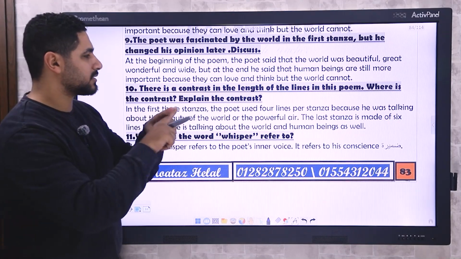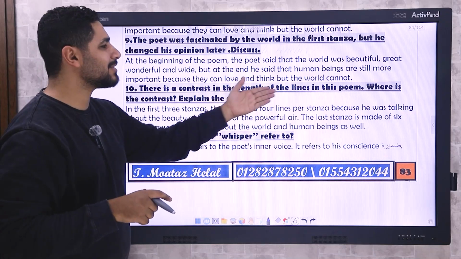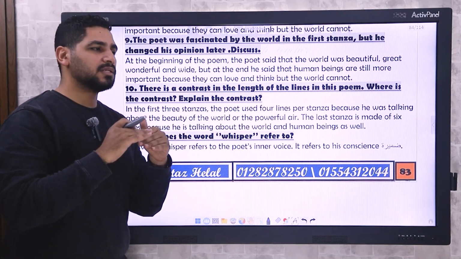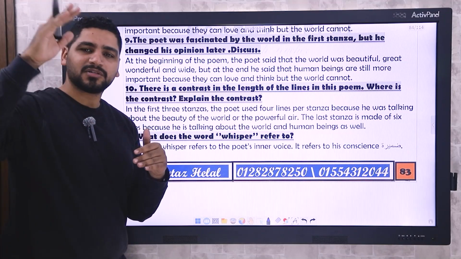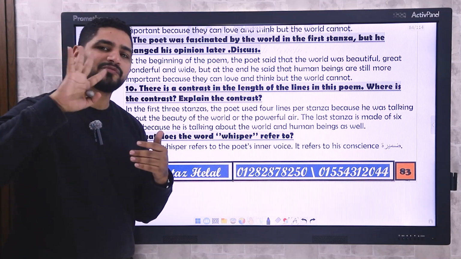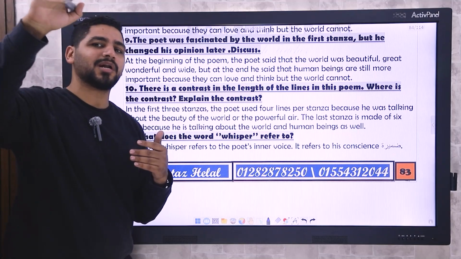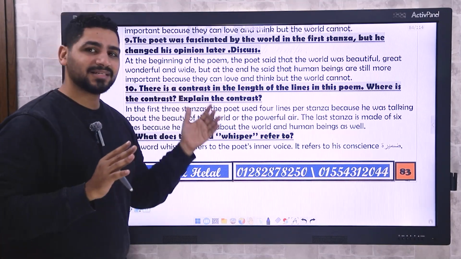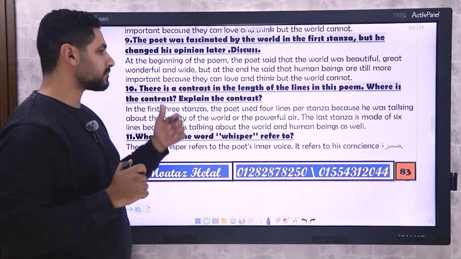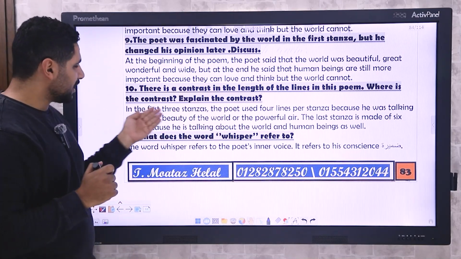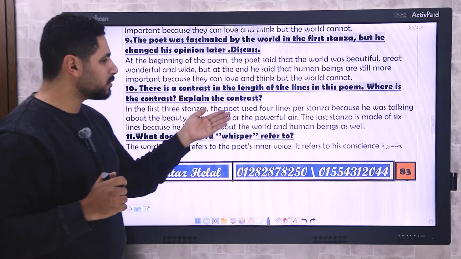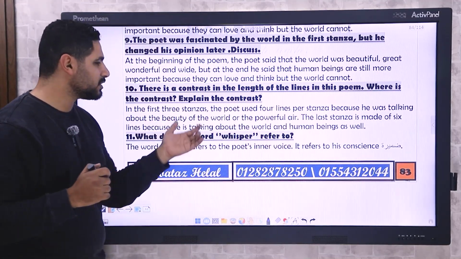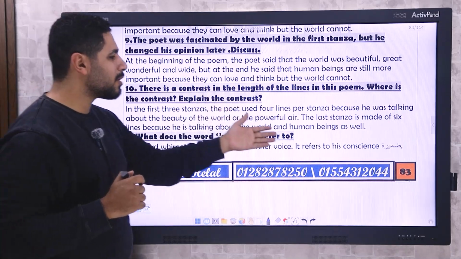There is a contrast in the length of lines in the poem. Why isn't the last stanza like the first, the second and the third? The last stanza is made of 6 lines, but the first was 4 lines, the second was 4 lines, the third was 4 lines. Why is the last stanza made of 6 lines? This is the question. In the first 3 stanzas, the poet used 4 lines per stanza because he was just talking about the beauty of the world or the powerful air.